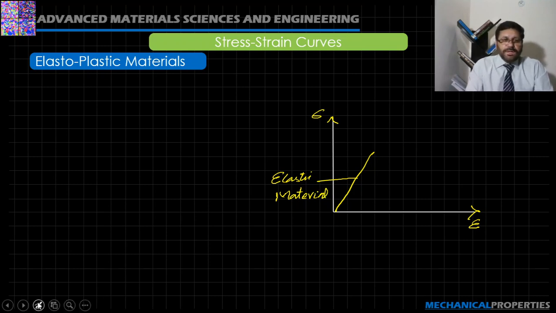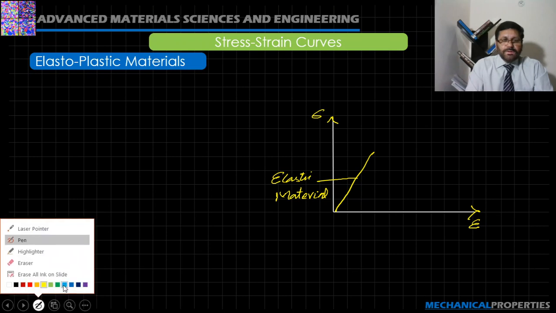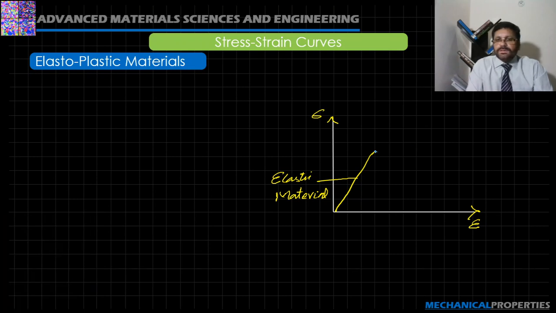After that point the material response is like a plastic material, going for permanent deformation. This plastic response could be any, and this point we term the elastic limit.